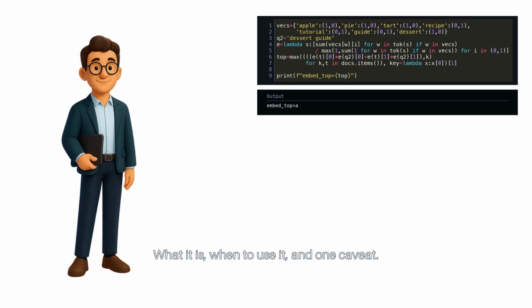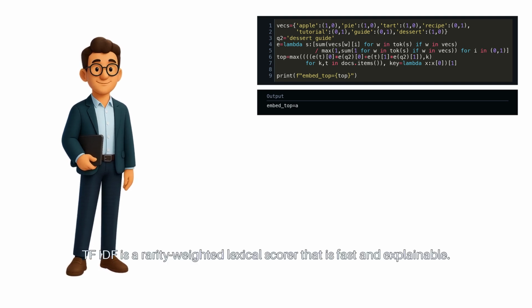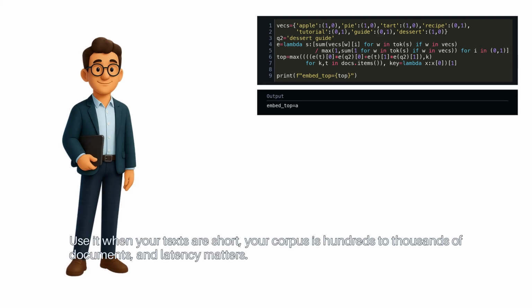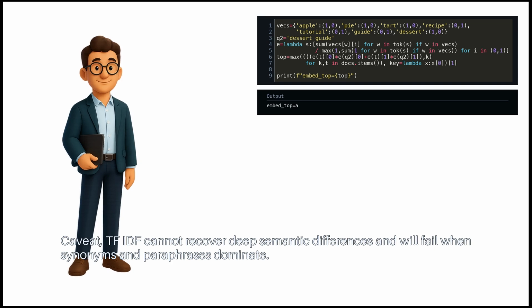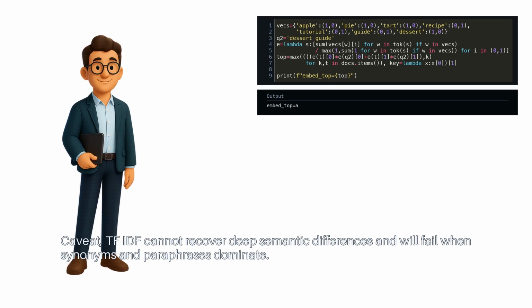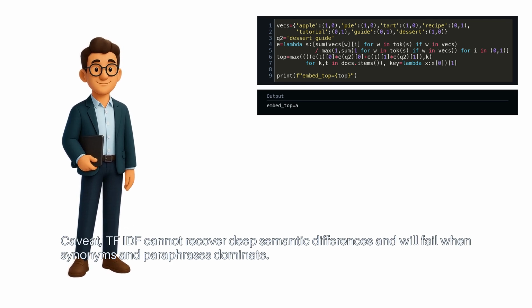What it is, when to use it, and one caveat. TF-IDF is a rarity-weighted lexical scorer that is fast and explainable. Use it when your texts are short, your corpus is hundreds to thousands of documents, and latency matters. Caveat: TF-IDF cannot recover deep semantic differences and will fail when synonyms and paraphrases dominate.